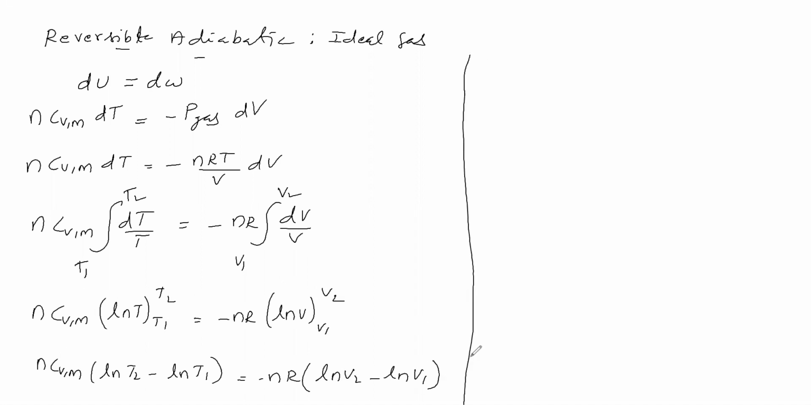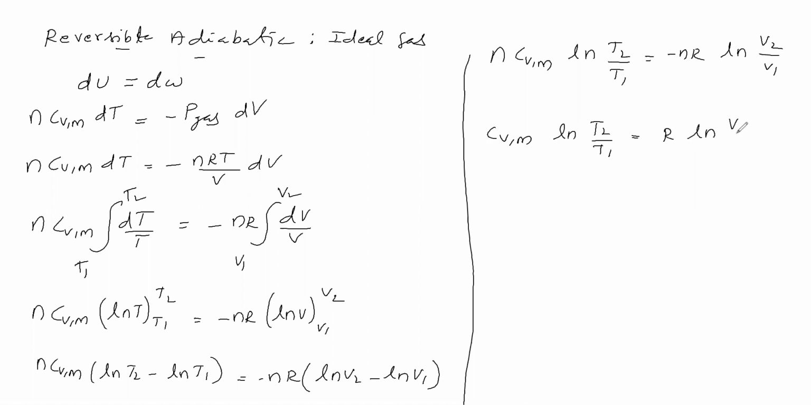Next we write n CVM. This ln T2 minus ln T1 we can write as ln T2 by T1. Then minus nR, ln V2 minus ln V1 we can write as ln V2 by V1. So n will get cancelled. Then CVM ln T2 by T1 is equal to, we will make it V1 by V2. Minus becomes plus because we reversed it, and on reversing we are getting like this.